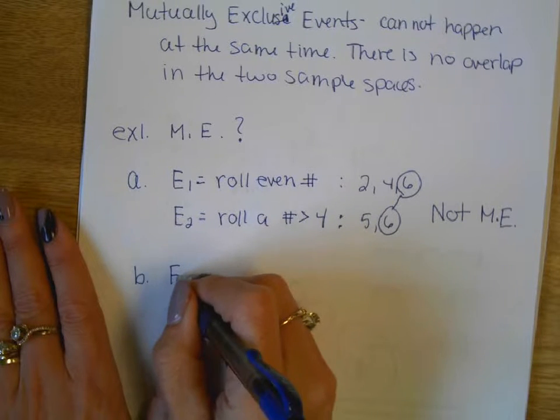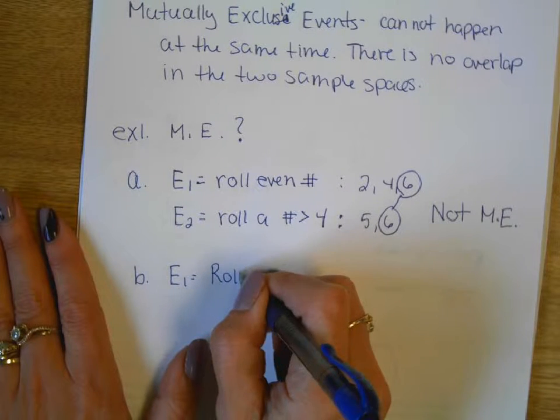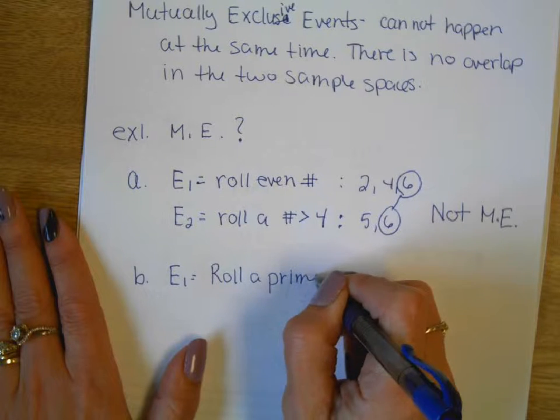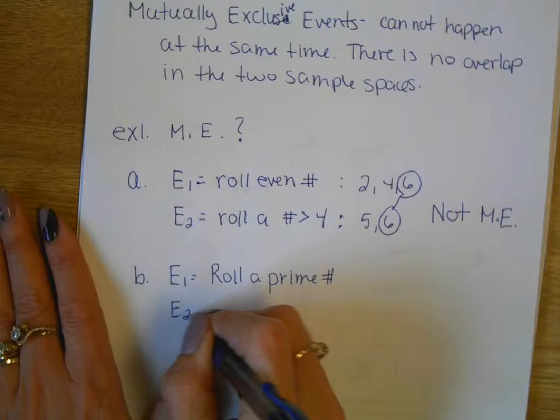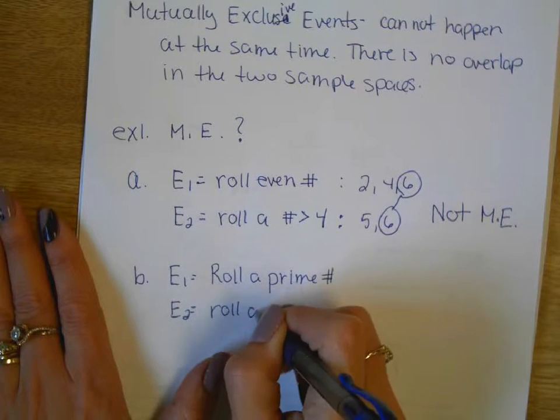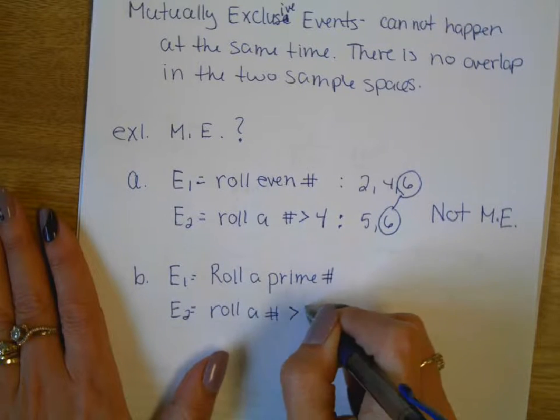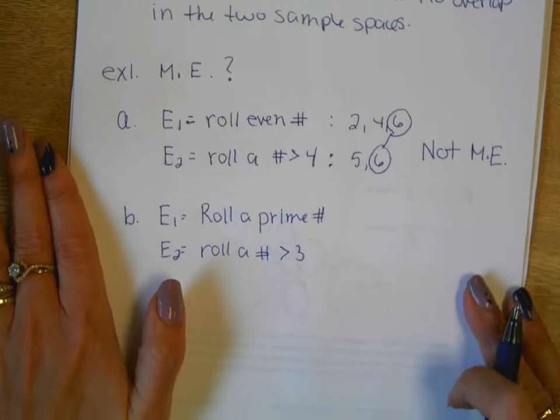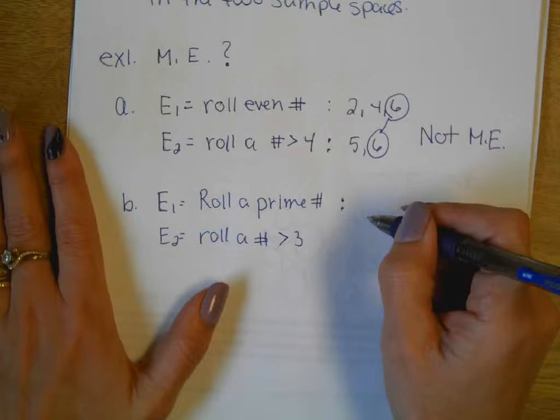Okay, event 1, same idea, is to roll a prime number on the die. Event 2 is to roll a number greater than 3. Would those two events be considered mutually exclusive? What prime numbers are not? Okay, what are the prime numbers again? 1, 2, 3, 5. Is 1 prime?